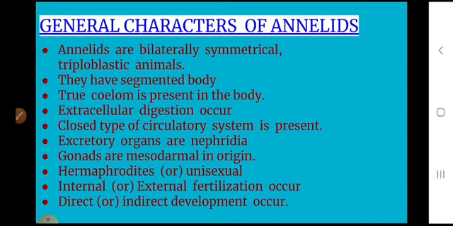Annelids are hermaphrodite or unisexual. Fertilization is external or internal. After fertilization, the zygote undergoes holoblastic cleavage. Direct development occurs in earthworms and leeches, while indirect development occurs in polychaeta, which produce a larva called the trochophore larva. These are the general characters of annelids.